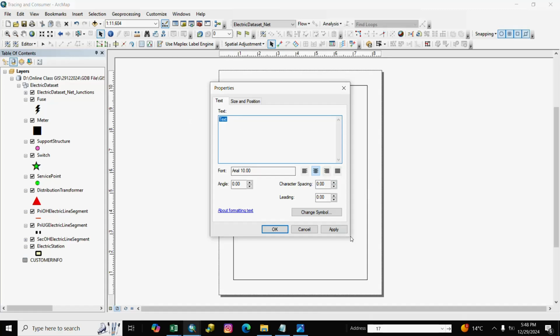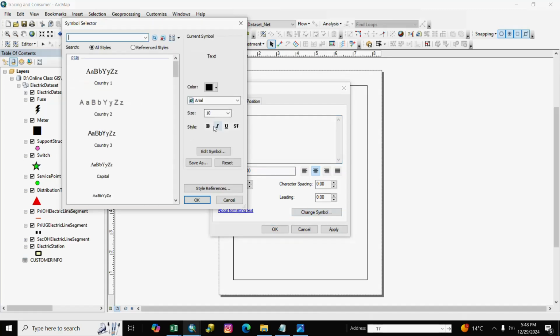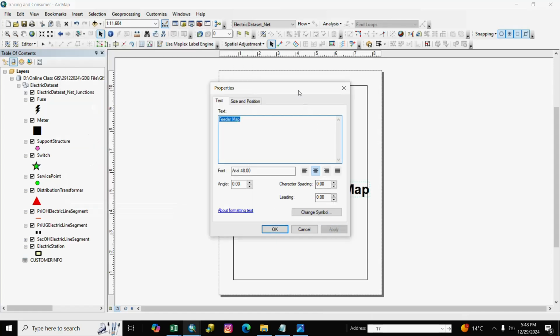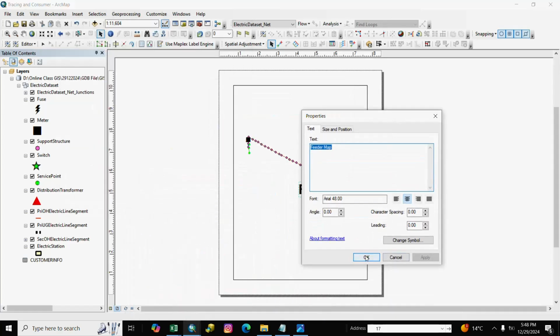You write here feeder map, and you also change symbology and size, and OK.